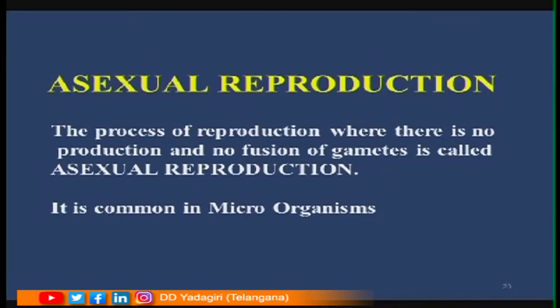The process of reproduction where there is no production and no fusion of gametes. Gametes are not produced and they are not fused. That type of reproduction is called as asexual reproduction. It is common in microorganisms, that is lower organisms.